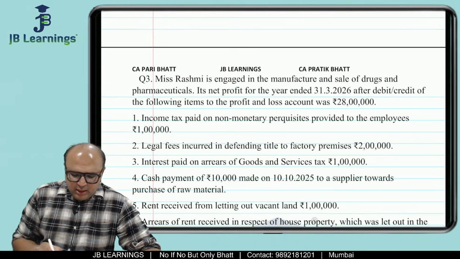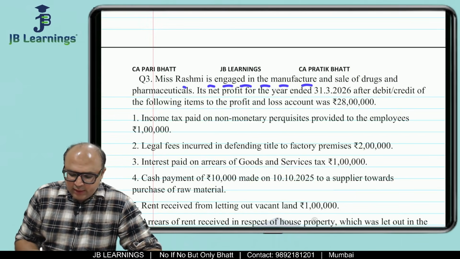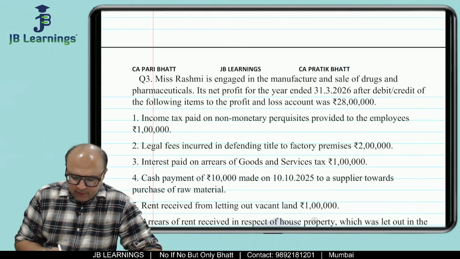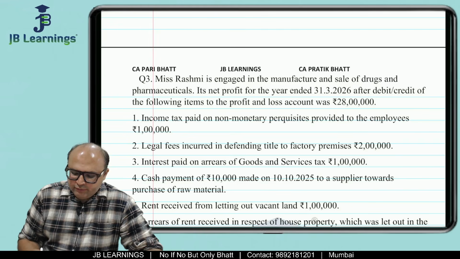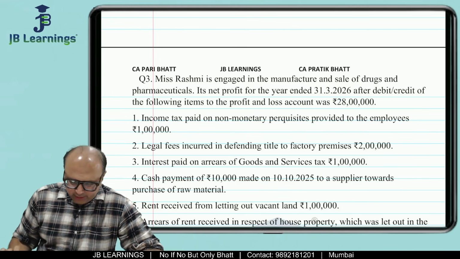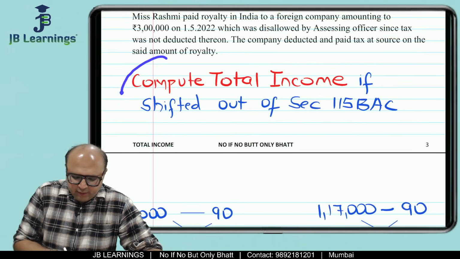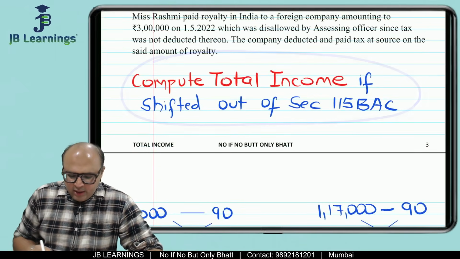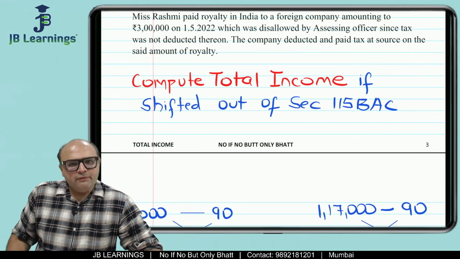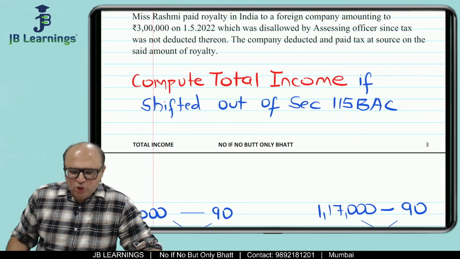For example, Miss Rashmi is engaged in the manufacturing and sale of drugs and pharmaceuticals. Its net profit for the year ended 31st March, after debit and credit of the following items, is this much. Now, let us see the last paragraph also: compute total income if shifted out of section 115BAA.